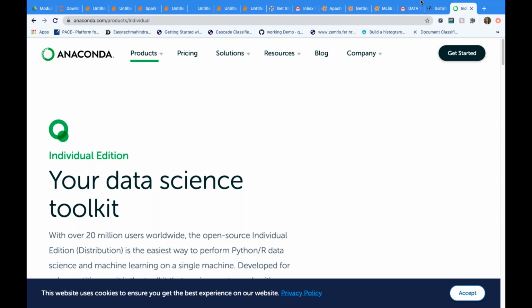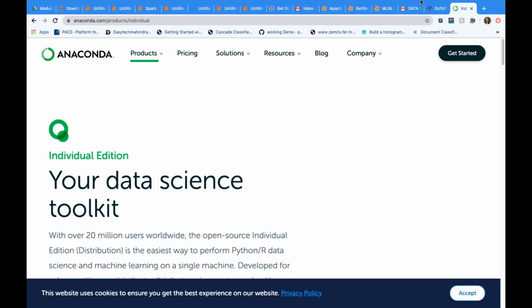As a user, you are ready to code, right? All the prerequisites are taken care of by Anaconda. All the important third-party libraries will be installed for you. Python will be installed for you. IDEs will be installed for you. So you are ready. You can start your coding, right?